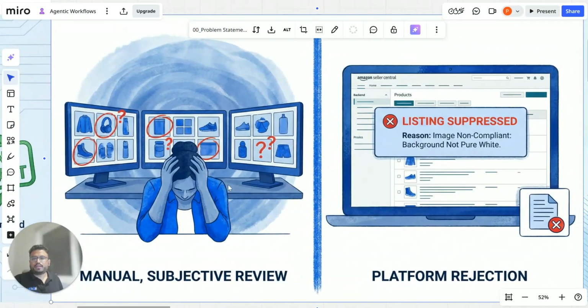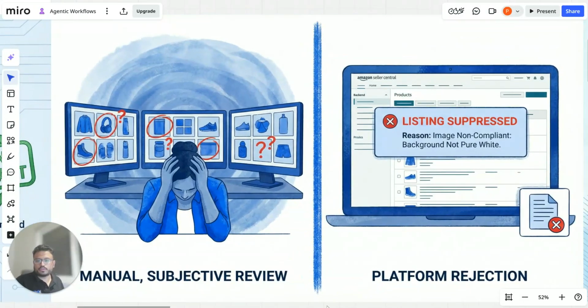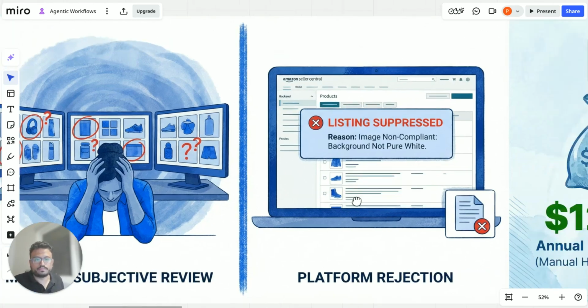Now, why I felt this is a good project to build is because checking the images is a very manual process, right? And it is very subjective also. Also, to add to this, the images are utilized in a lot of marketplaces like Amazon or others, which have their own technical guidelines for images, which have to be checked for a product to go live on a marketplace.